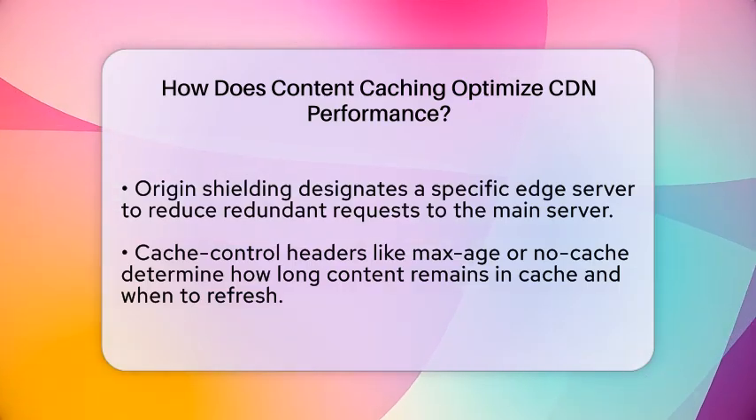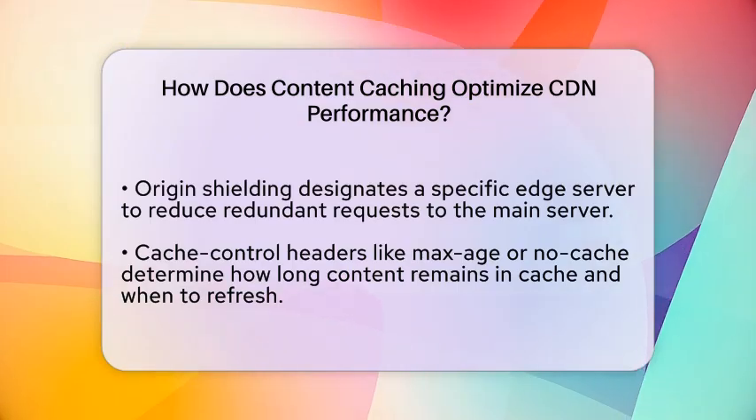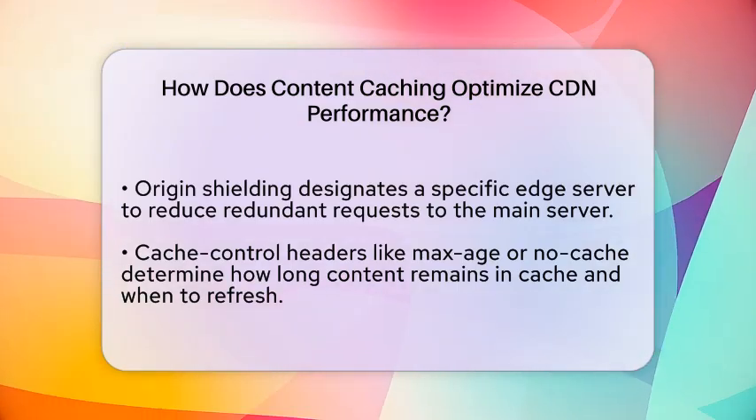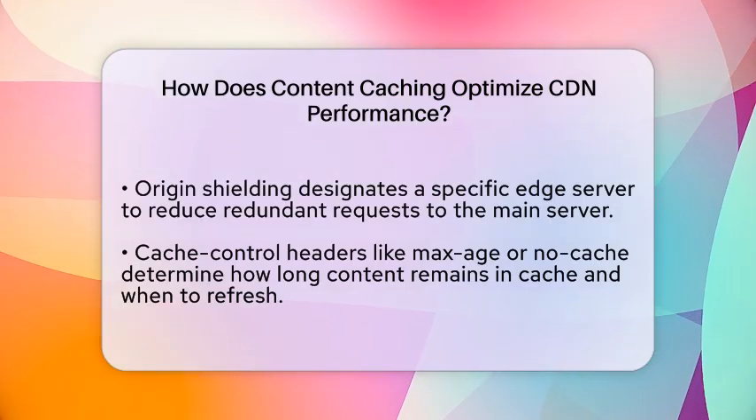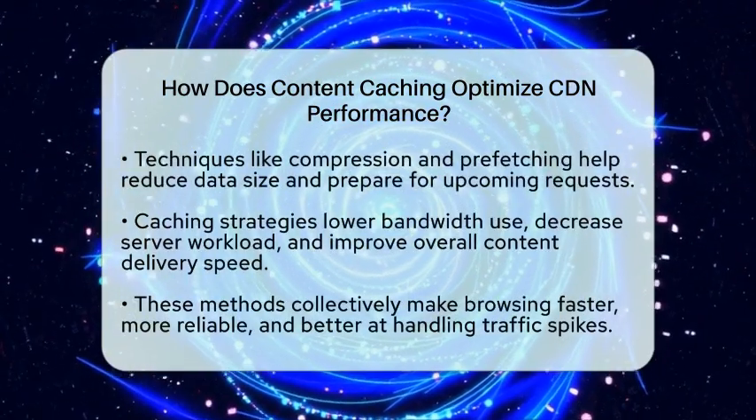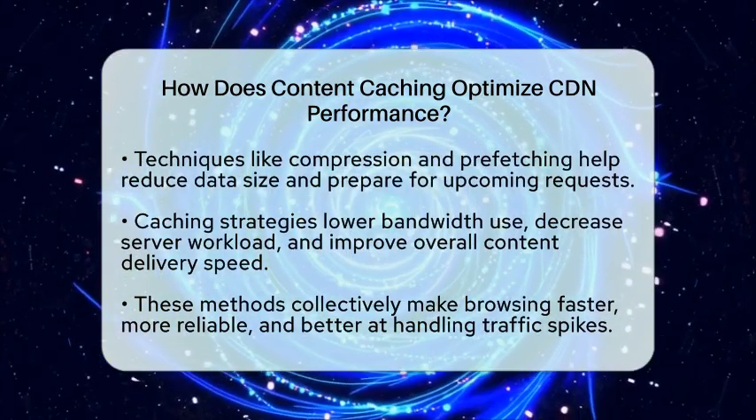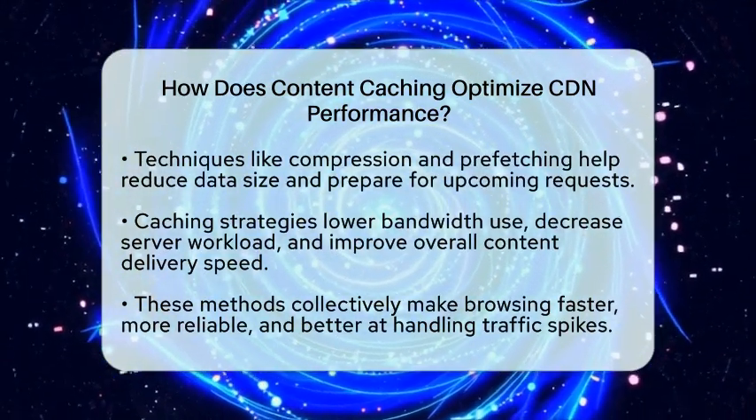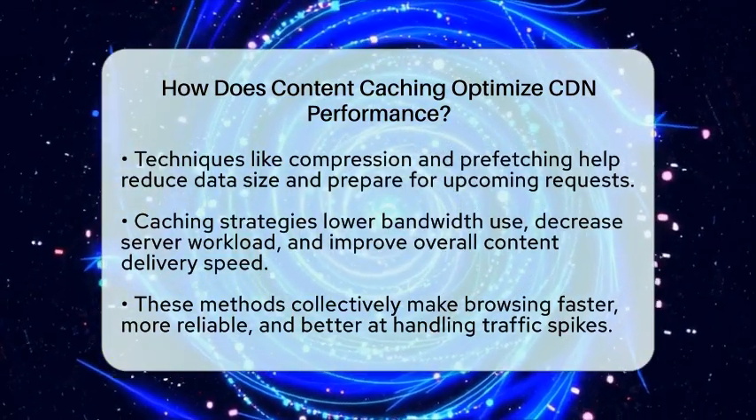To make caching even more efficient, some CDNs use origin shielding. This means designating a specific edge server to act as a barrier, reducing redundant requests to the main server. Proper cache control headers like max-age or no-cache help decide how long content stays in cache and when it needs refreshing. Techniques like compression reduce the size of data during transit, and prefetching prepares the network for upcoming requests, cutting down delays.